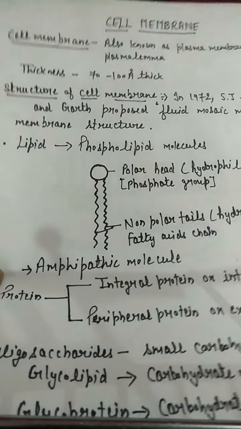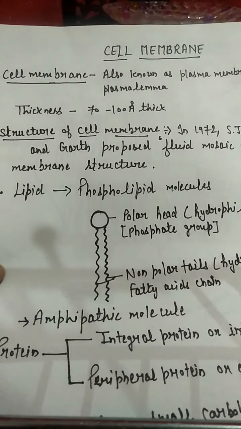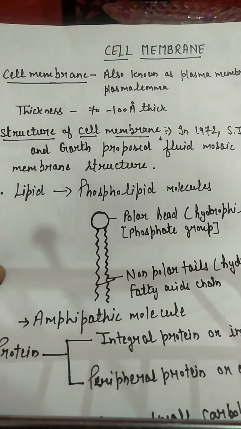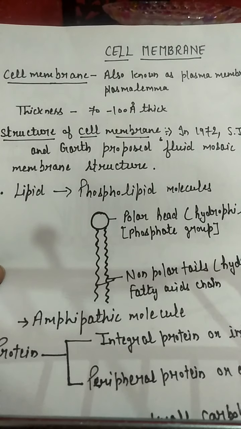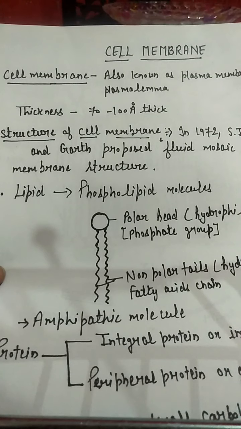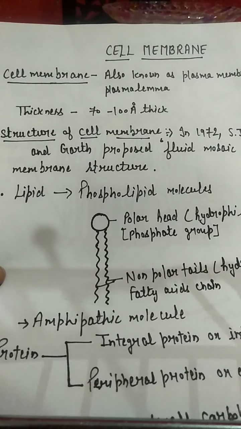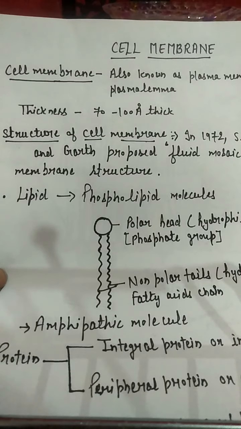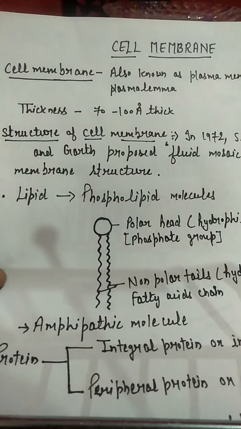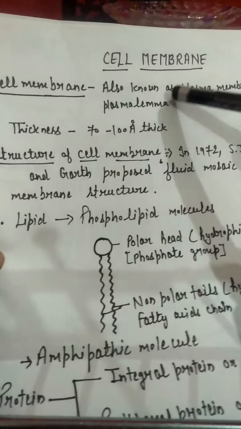So next structure is the cell membrane. You all know that cell membrane is the structure which is present in all the prokaryotic and eukaryotic cells. It is a semi-permeable membrane. It allows the material to move in and out of the cell but selectively. And next thing is it is flexible, and it separates the inner content of the cell from the surrounding. Okay, cell membrane is also known as plasma membrane or plasmalemma.